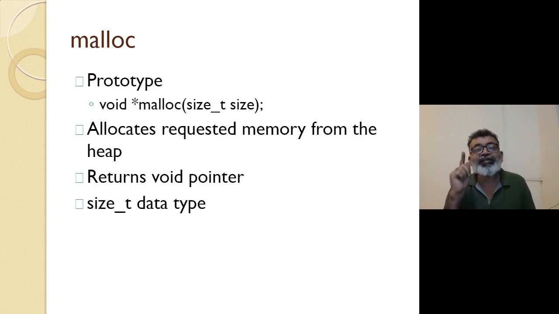But that address doesn't have a data type, right? Because malloc function is inside the library, and malloc function doesn't know for which purpose you are going to use this memory. Whether you are going to store integers or characters or floats or a structure, whatever you are going to store, malloc function doesn't know, right? So it returns a void pointer.